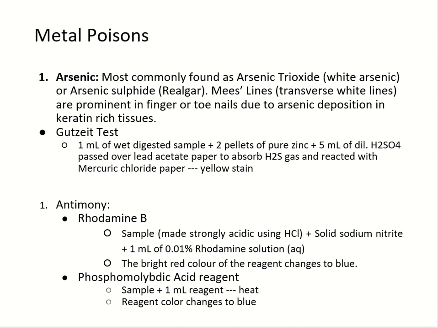For antimony, the tests are rhodamine B test, in which to the sample solid sodium nitrite followed by 1 ml of 0.01% rhodamine solution is added. The bright red color of the reagent changes to blue. Another test is phosphomolybdic acid reagent test, in which when the reagent is added and heated, the color of the reagent changes to blue.